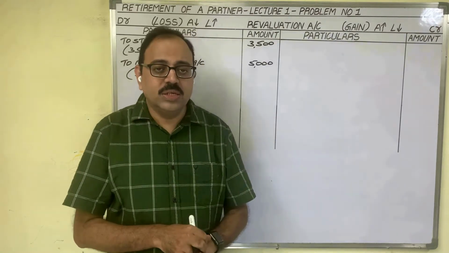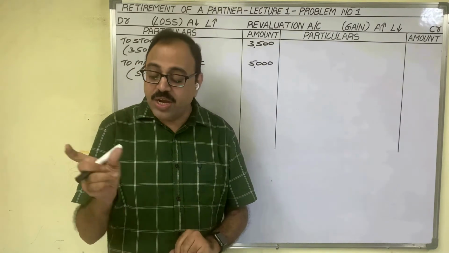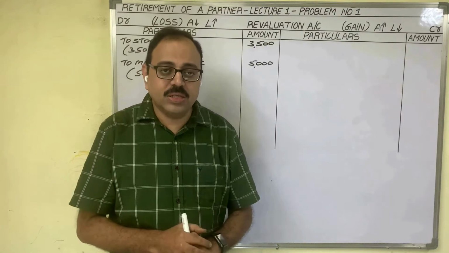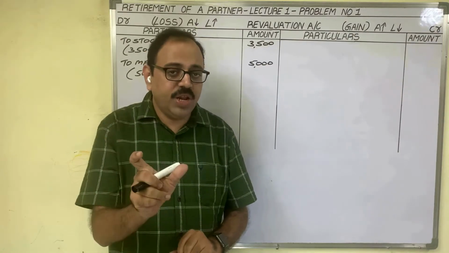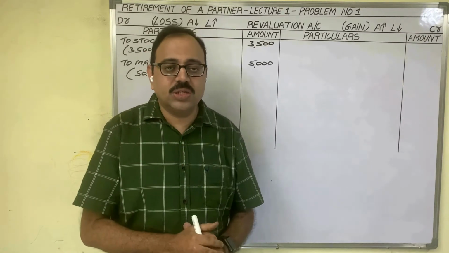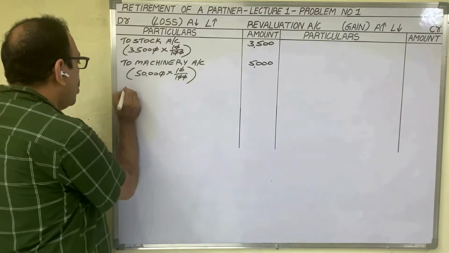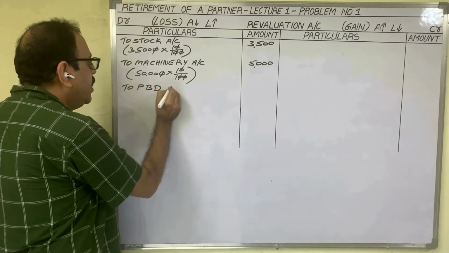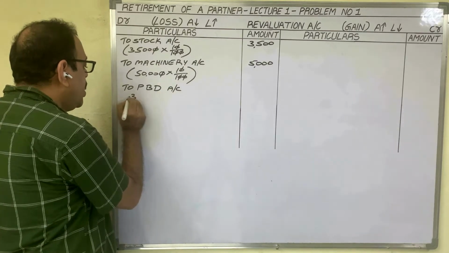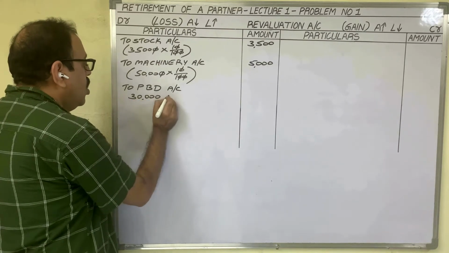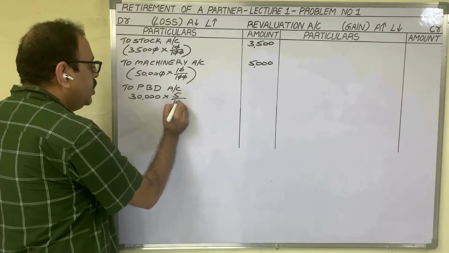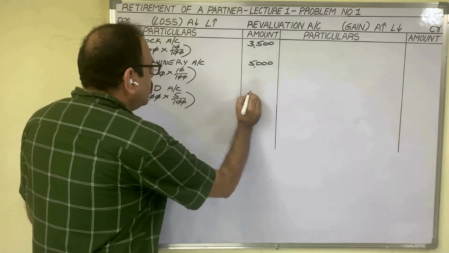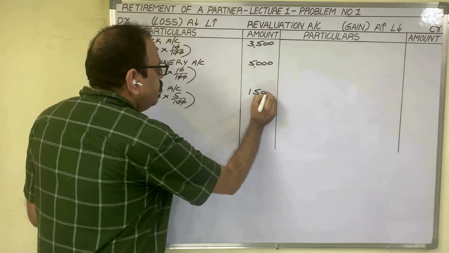30,000 is not a loss. It is the total debtor value. 28,500 is not a loss. It is the remaining amount of debtors. So how much is decreased? 1,500, no? 1,500 is the loss. That 1,500 on the debit side we should show. You have to write provision for bad debt account. Debtor value 30,000 rupees. On that, 5% provision for bad debts we have to provide. 5% of 30,000 is 1,500 rupees.